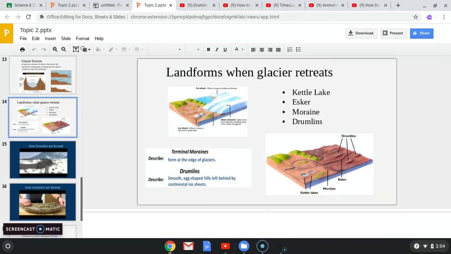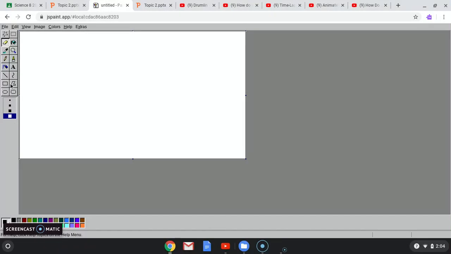So if I was to draw that into a picture, let's say I have some glacier that is coming down. So here in the middle, you see this is my glacier coming down. When it reaches the bottom over here, it has melted and has left behind this deposit of rock. And this deposit of rock over here, due to the retreating glacier, is known as a moraine. So this is a moraine. I'm going to put an M for moraine.